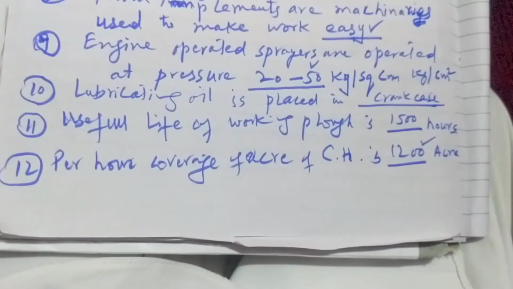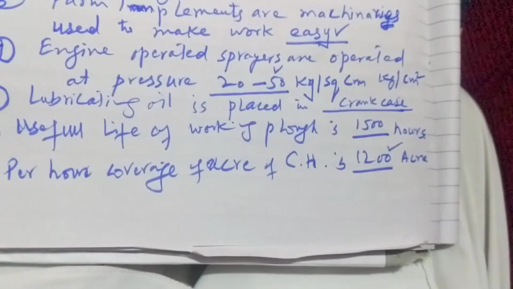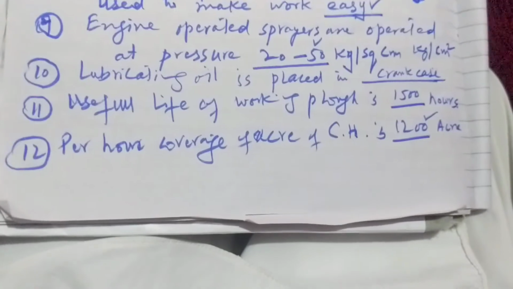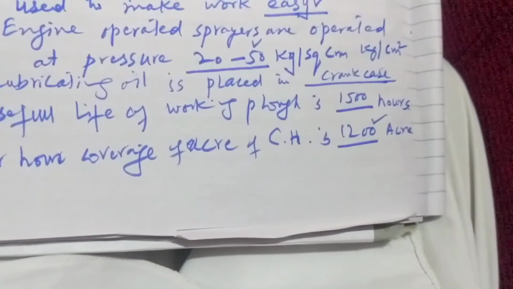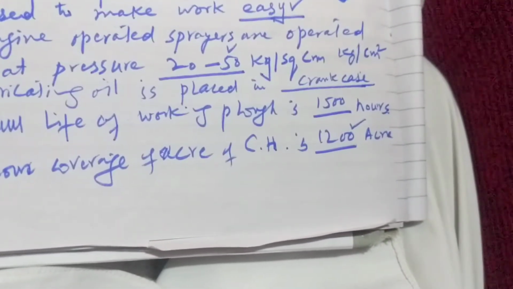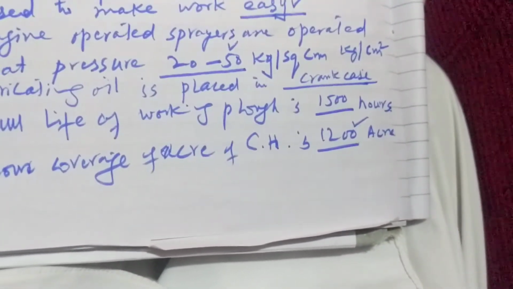Next, lubricating oil is placed in the crankcase. Next, the useful life of a working plow is 1500 hours.